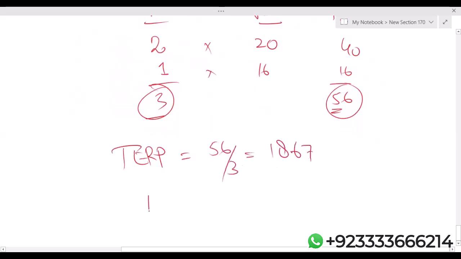Adjustment factor we can easily calculate: 20 upon 18.67. Students, I'm getting 1.07123, or you can make it 1.07, no issue at all.